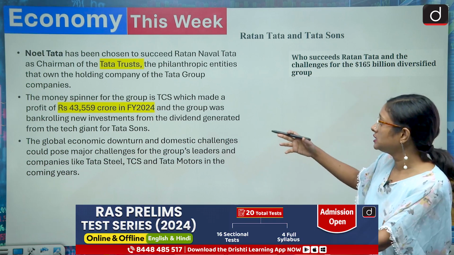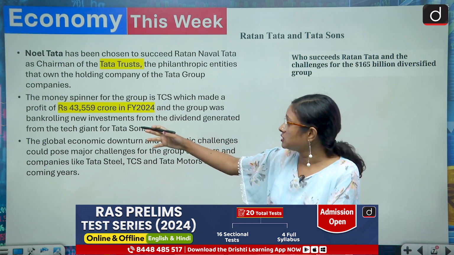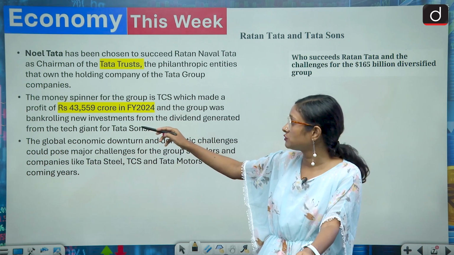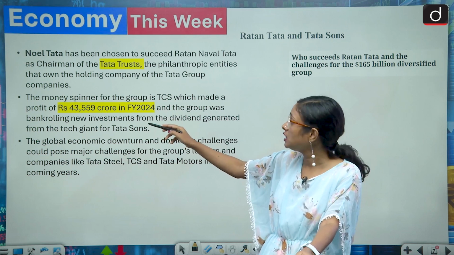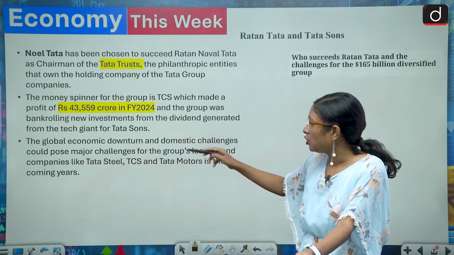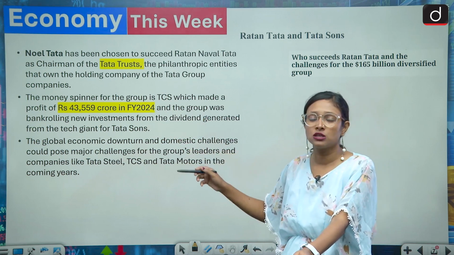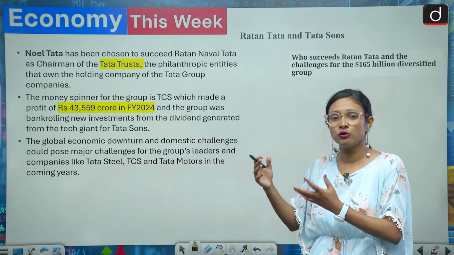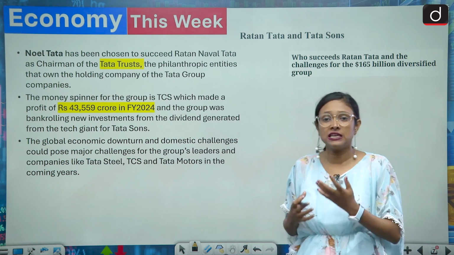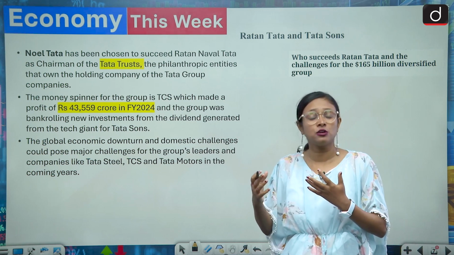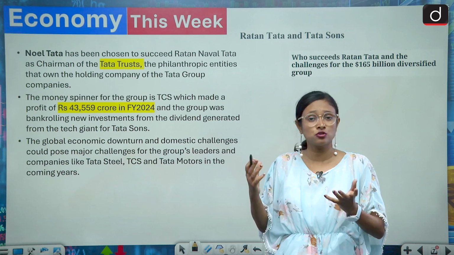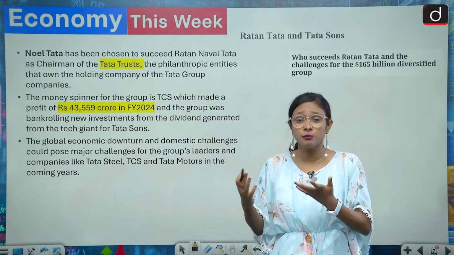And if we see TCS, which is a money spinner for this group, it had a profit of rupees 43,559 crore in financial year 2024. And we can see the global downturn. So Noel Tata, who has succeeded, it's not easy for him to take this responsibility, because this is a very global transitioning phase where so many ups and downs are happening. So there are many challenges ahead of him also.